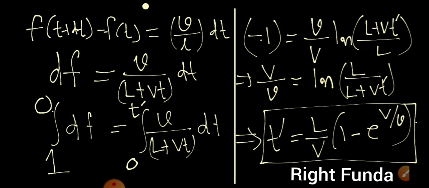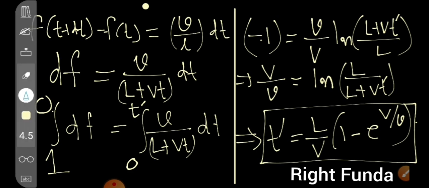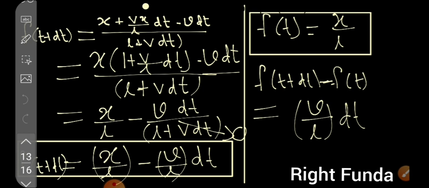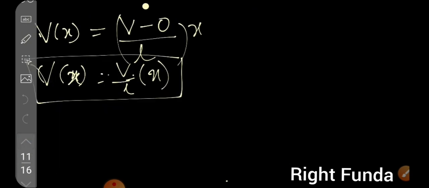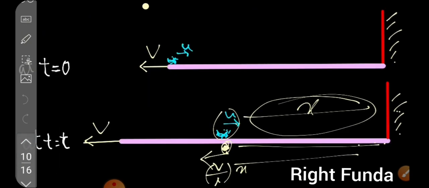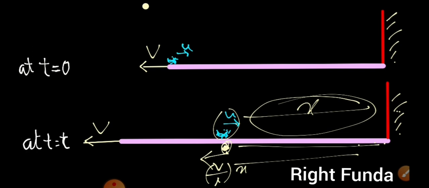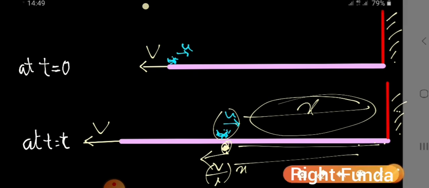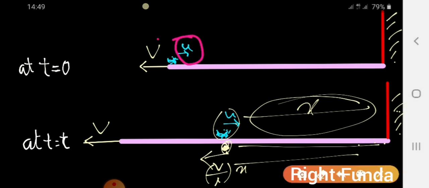Because the first part asked a general question: will it be reaching the other end or not? To discuss that, let's go to the diagram and see whether it will really be reaching, and under what condition. What should be the condition for it to reach the other end? Suppose there are two quantities, small v and capital V. Small v may be lesser than capital V, or it may be greater. There are two conditions.